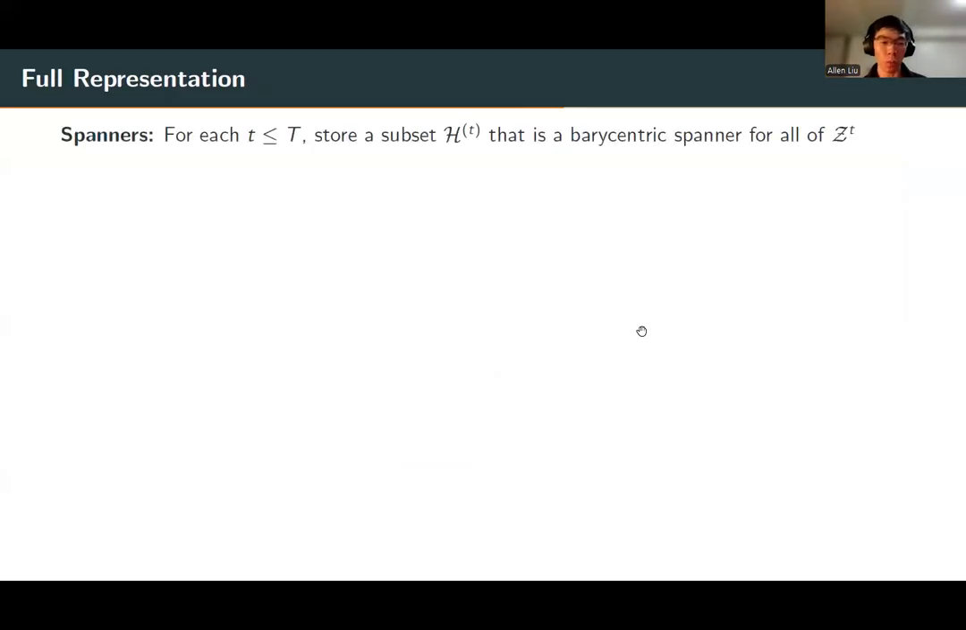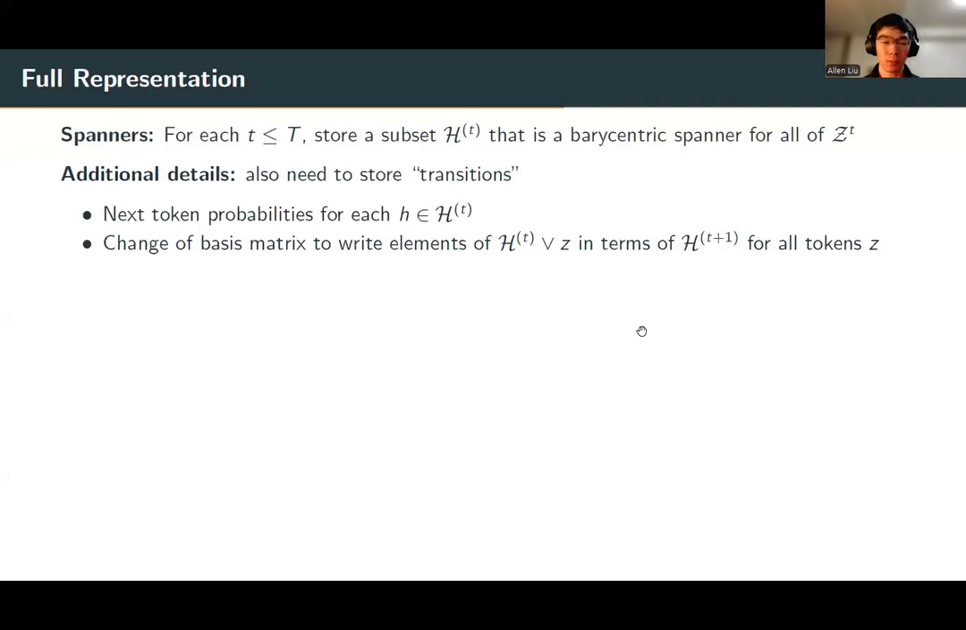Okay, so now I can go back to the problem of representing this low rank distribution. The first piece of this representation will be, for each possible prefix length little t, we'll store a subset h_t that is a barycentric spanner for the set of all possible histories of length little t. But we'll also need to store a few additional details. Namely, we'll need to store transitions between these different barycentric spanners.